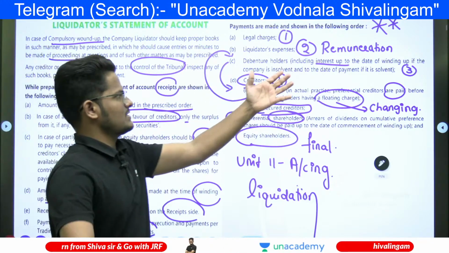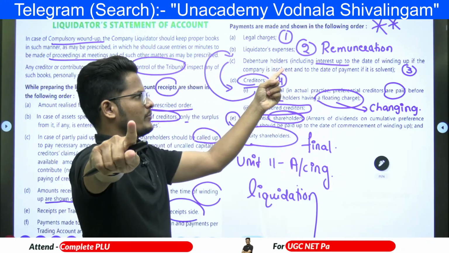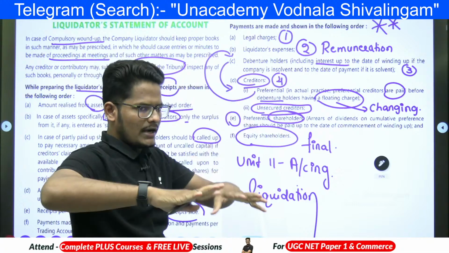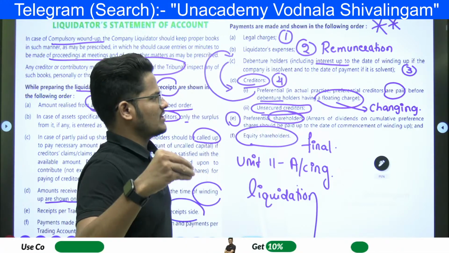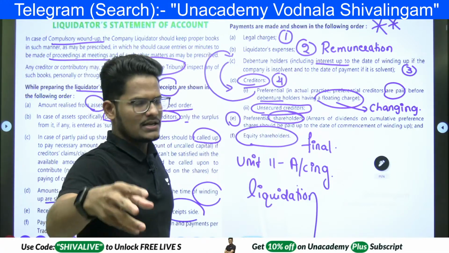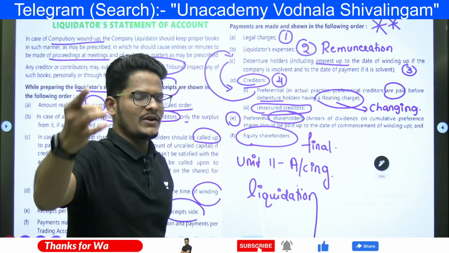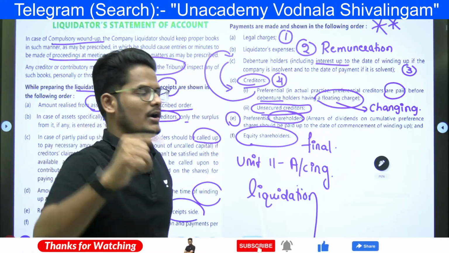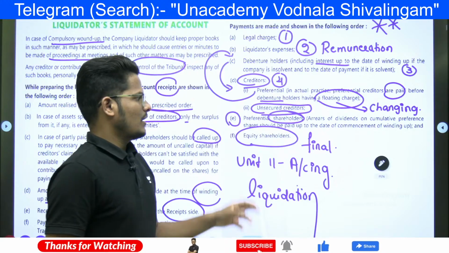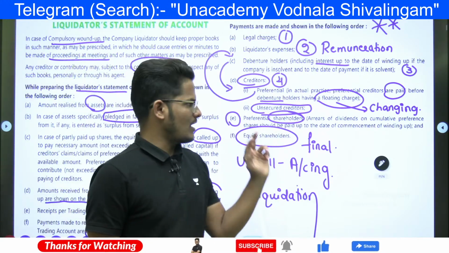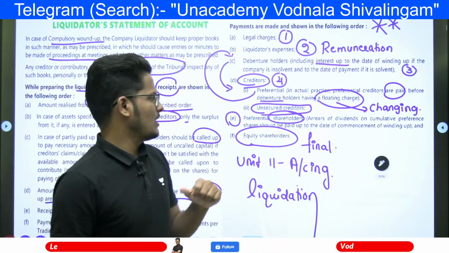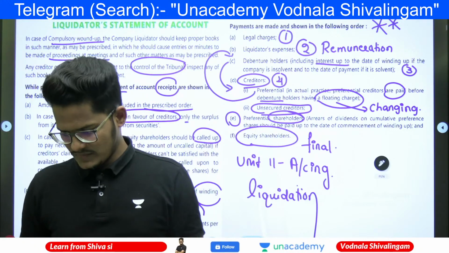Clear? Legal charges, liquidation expenses and the remuneration of the liquidator, and next one is preferential creditors having a floating charge. After that, debenture holders. After that, preferential creditors who are not having a floating charge. After that, unsecured creditors. After that, preferential shareholders. After that, equity shareholders. This is how the order goes.